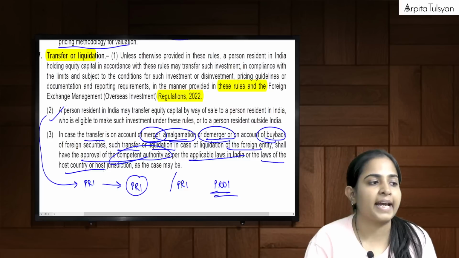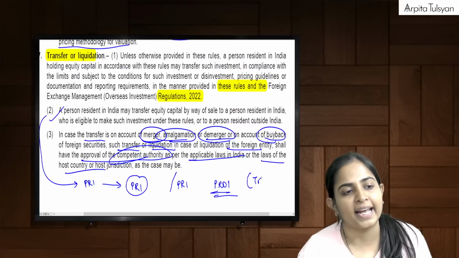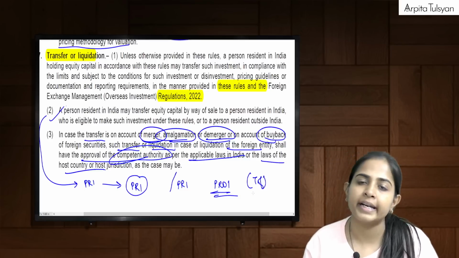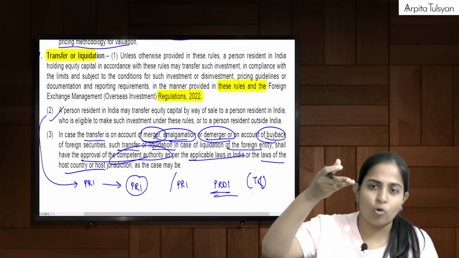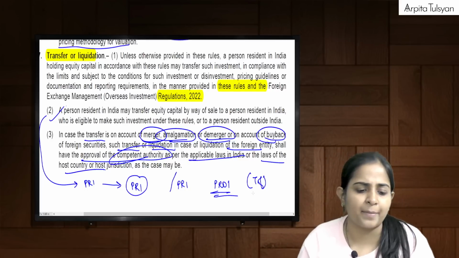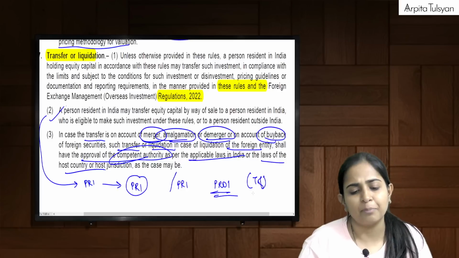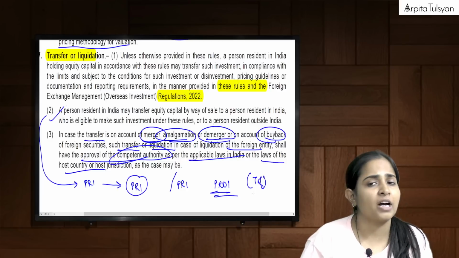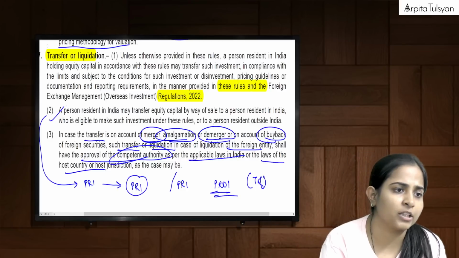So this second point was talking about normal transfer. Can I give it to another PRI here in India? Yes. Can I give it to a PROI? Yes. Can transfer happen because of merger, amalgamation, buyback, etc.? Answer is yes. Just that merger, amalgamation, buyback should have the approval of the competent authorities.